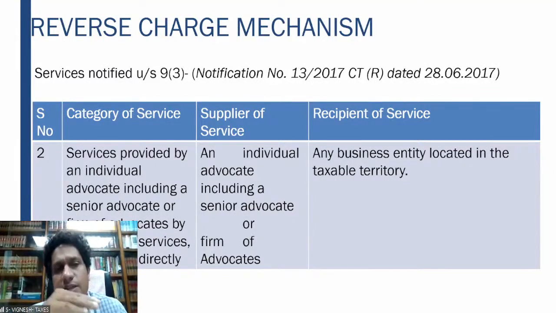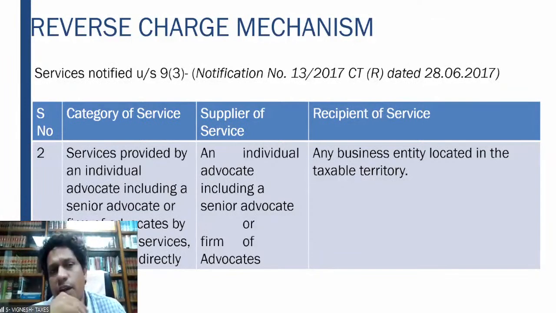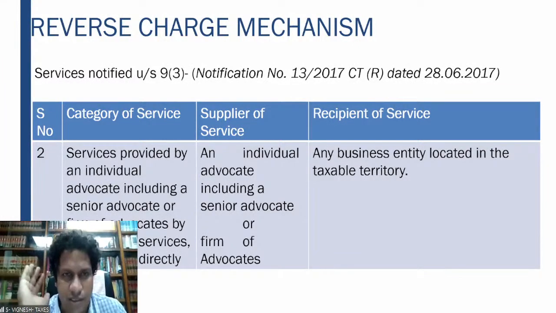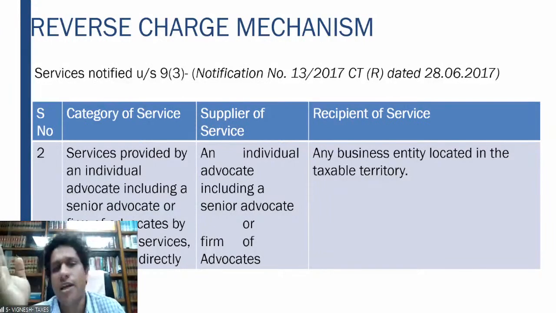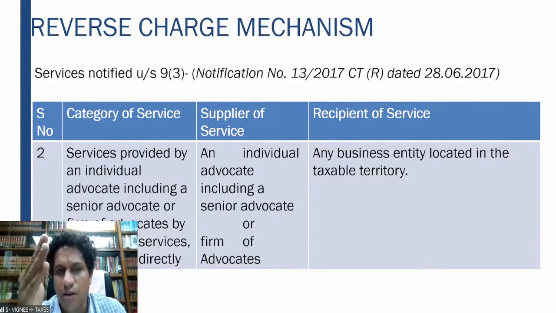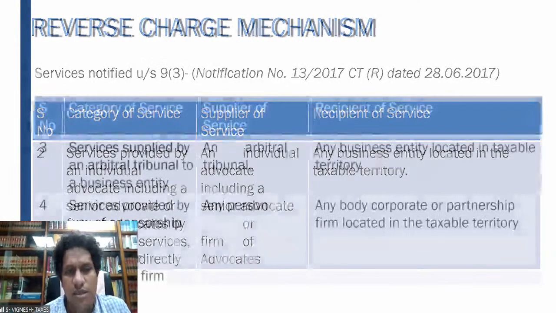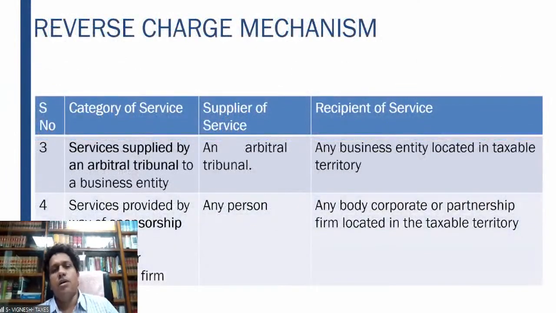So therefore, in this case, the services provided by an individual advocate, including a senior advocate, or a firm of advocates, by way of legal services, directly or indirectly. So it can be a direct service or an indirect service. The supplier of services is an individual advocate, including a senior advocate, or a firm. The recipient of service is a business entity, any business entity located in the taxable territory. In this case, reverse charge is applicable.